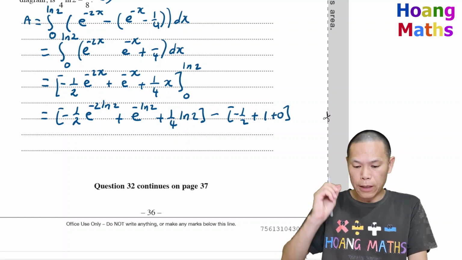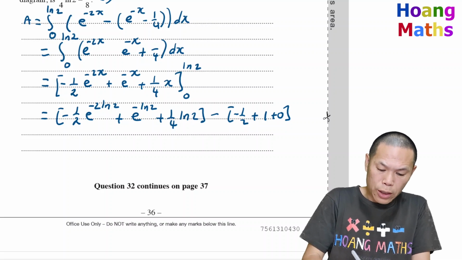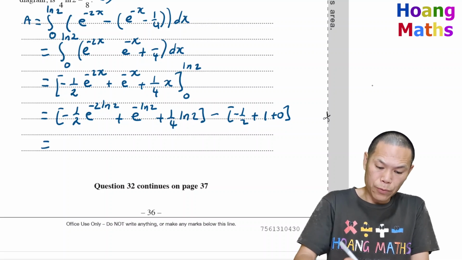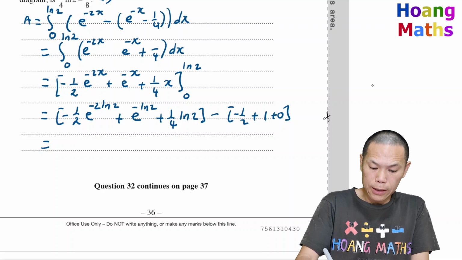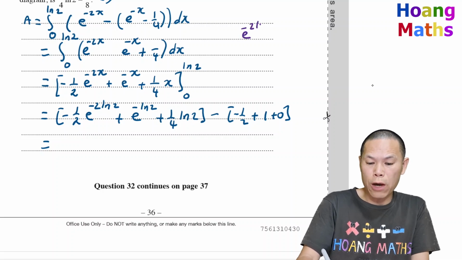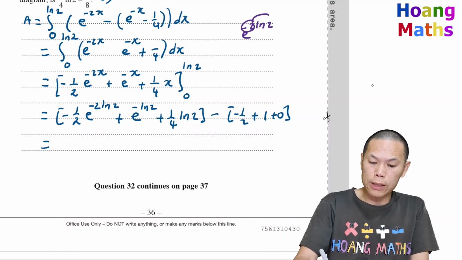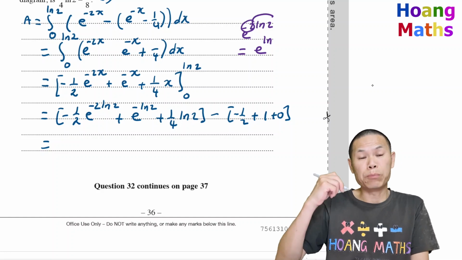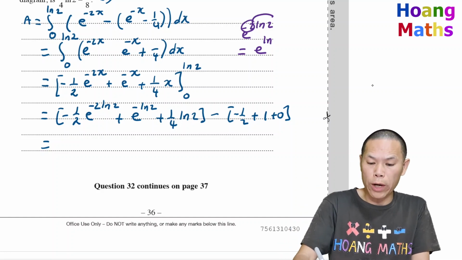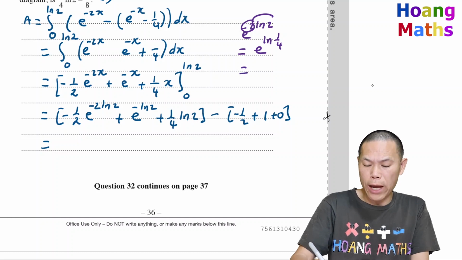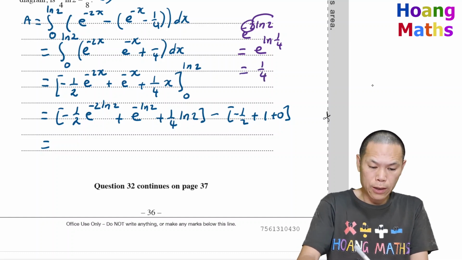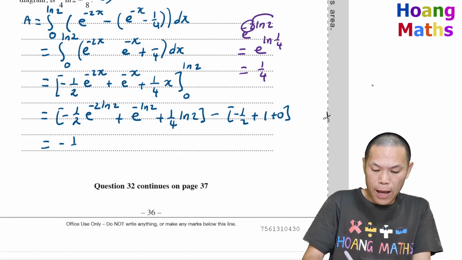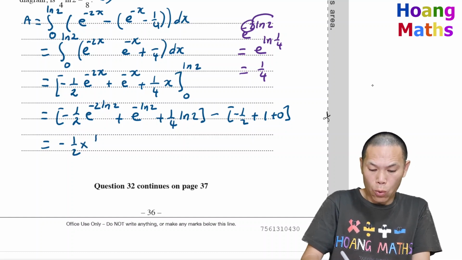Let's simplify this even further. The first term here is e to the negative 2 ln 2. So we can bring this up: e to the ln 2 to the power of negative 2, and 2 to the power of negative 2 is a quarter. So e to the ln a quarter, we simplify, this cancels out, so it becomes a quarter. So that is negative a half times a quarter.